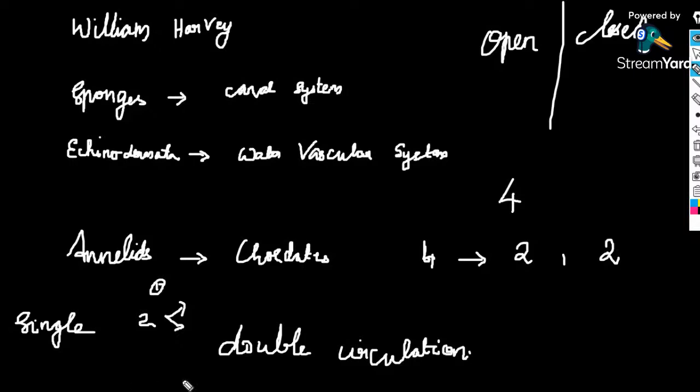After that, circulation in amphibia, that is incomplete double circulation. And after that, we have discussed the types of blood and the blood vascular system, including three types of blood vessels: arteries, veins, and capillaries.